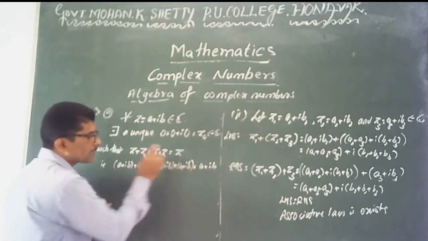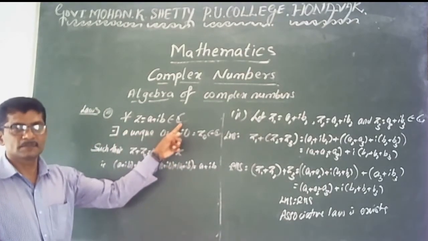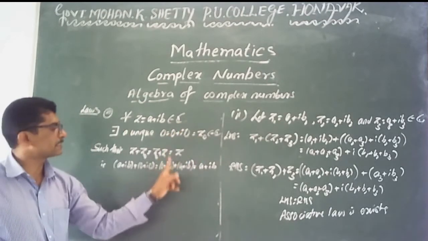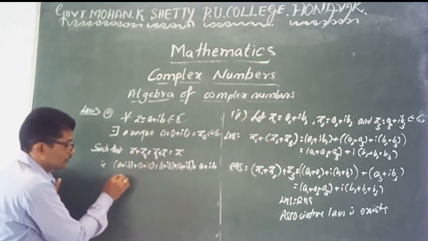This value is exactly equal to z. You can take z as any complex number. Only one 0 belonging to the set of complex numbers satisfies these conditions. Therefore, the identity element exists.